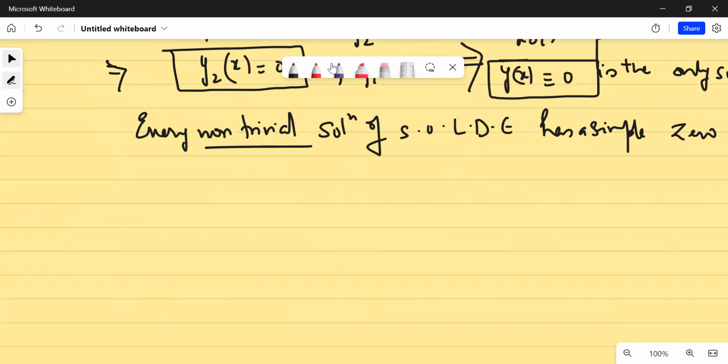So let us do a last question, and tomorrow we are going to start with the second order homogeneous linear differential equations. This question was asked in GATE mathematics. So for mathematics students, this is very important.